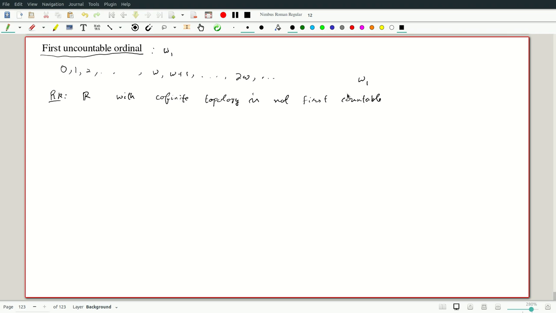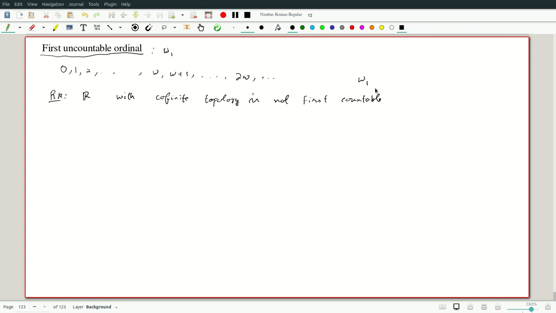So when we want to understand how first countability or second countability play a role in being, say, a metric space, last time we saw that metric space implies first countable. So if you're not first countable, you can't be a metric space. But this is not a metric space for much more elementary reasons. And these ordinals are also important in constructing things like what are called long lines, which are interesting examples. So we'll go with these.